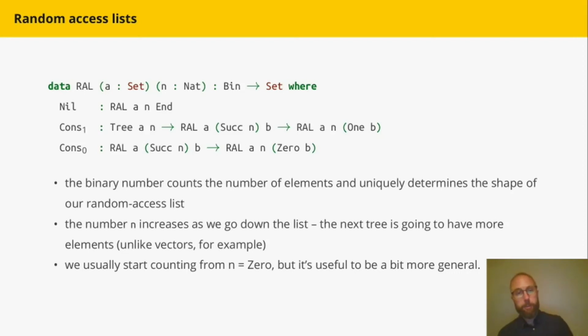And one thing which you can see here is that the number n grows as we go down the list. And this is not what you might be familiar with if you're used to things like vectors, where the number counts down to the end of the list.